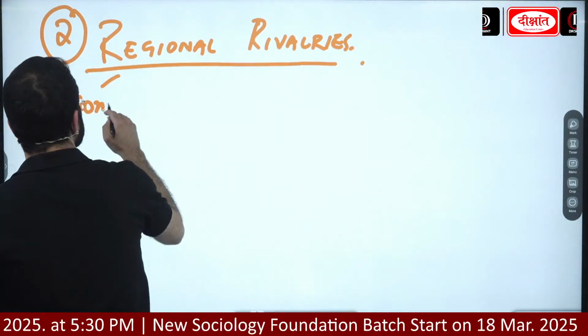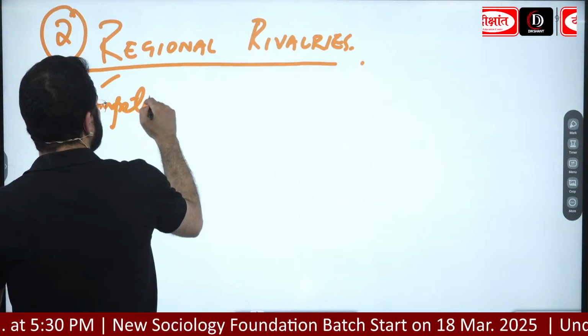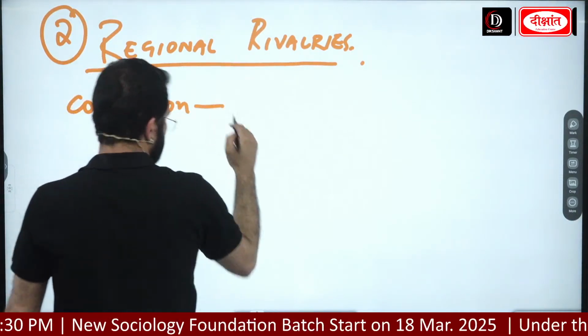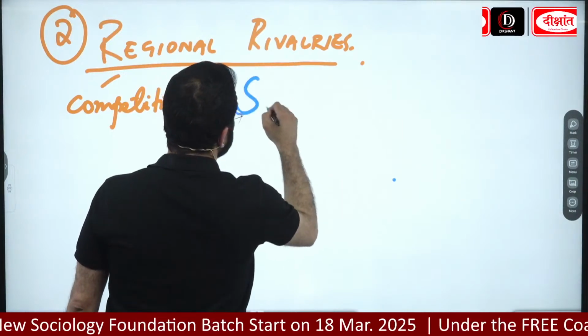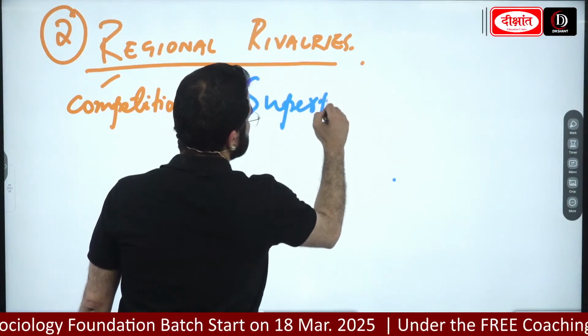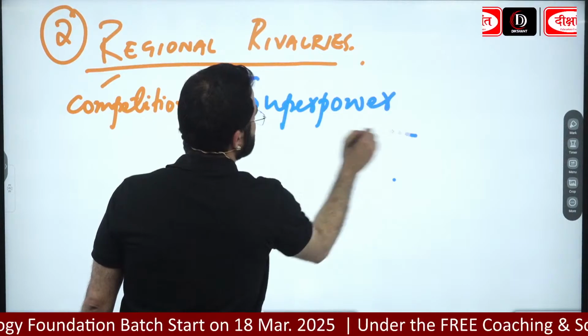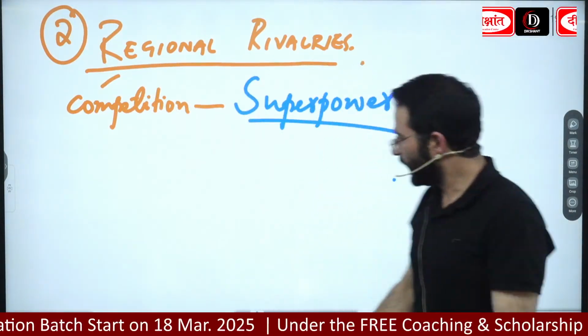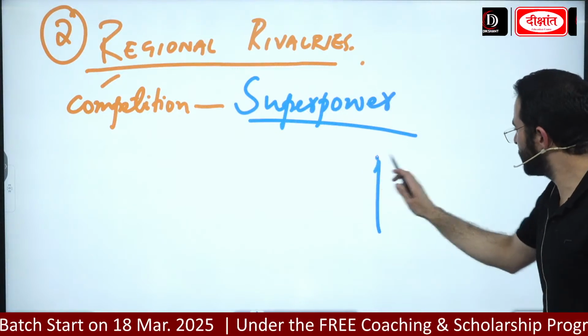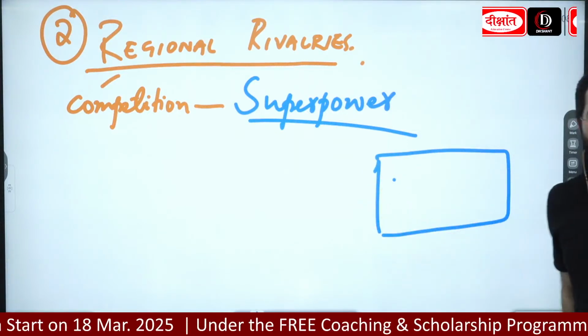Okay, so यहाँ पे point लिखो, regional rivalries was the second competition to become superpower. Look here guys, फॉर एग्जाम्पल एक छोटी सी एग्जाम्पल हम लेते हैं यहाँ पे एक सॉफ्टी की.